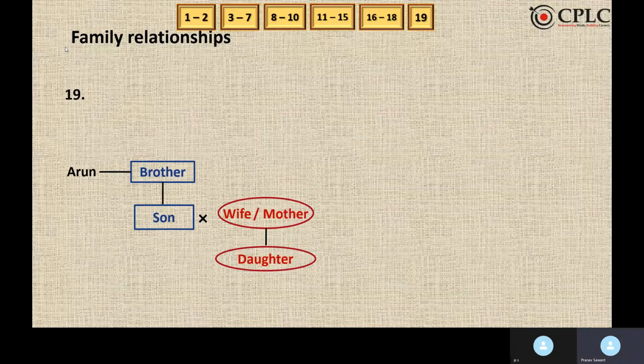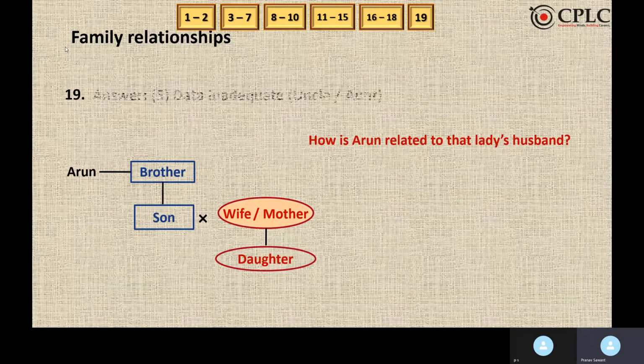Now, it is further said, how is Arun related to that lady's husband? So who is that lady? That lady is daughter's mother, or Arun's brother's son's wife. Now, is Arun a male or female?